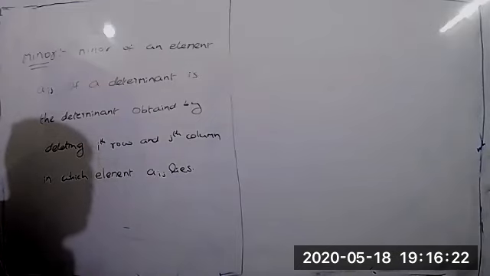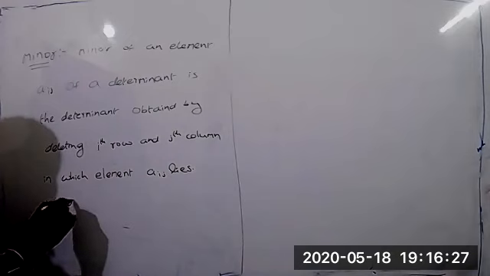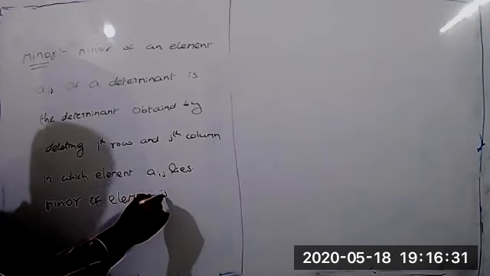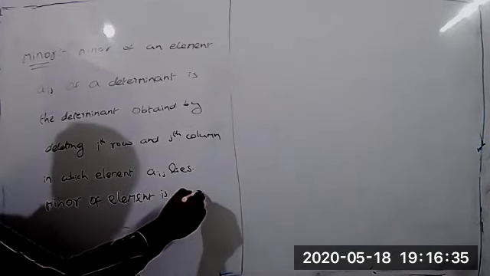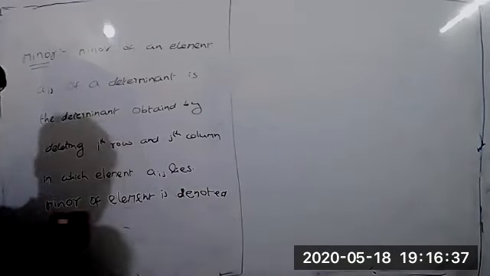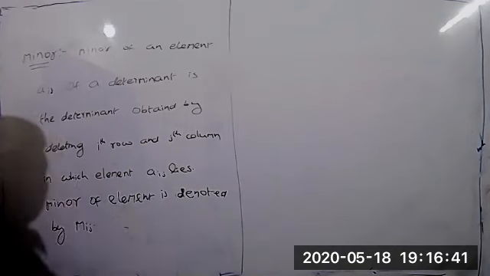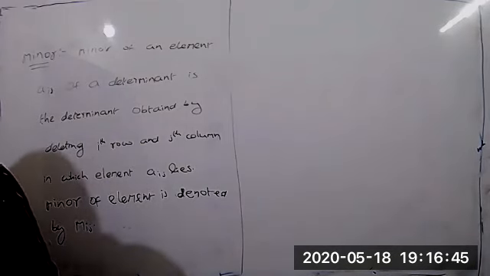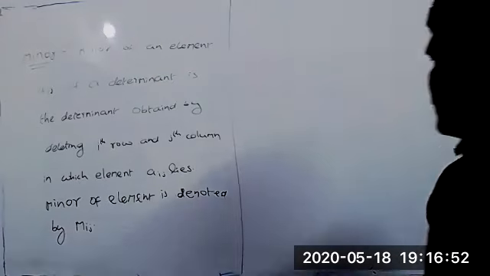Minor of an element is denoted by Mij. Wherever capital Mij is given, we call it the minor of the element. Now let's take a few examples.